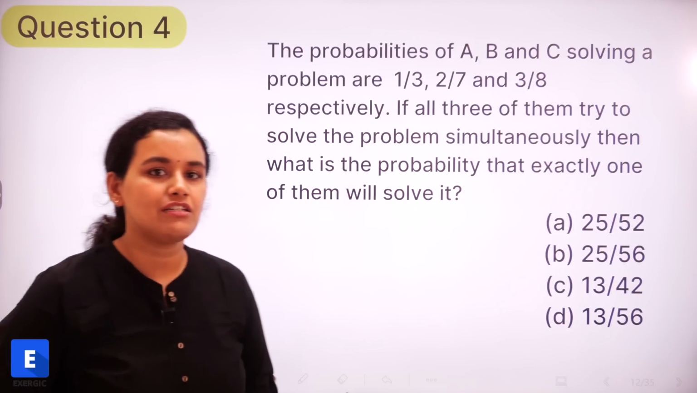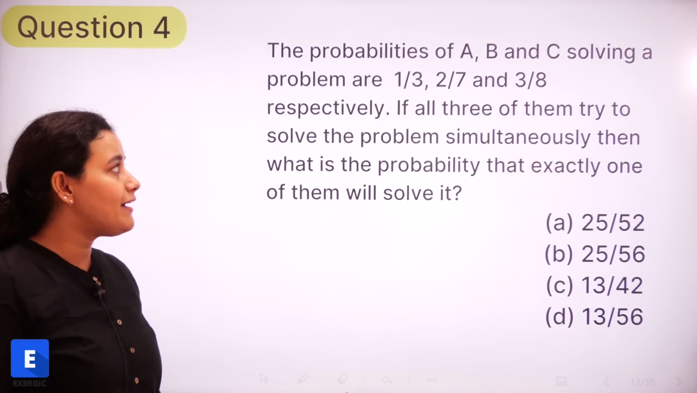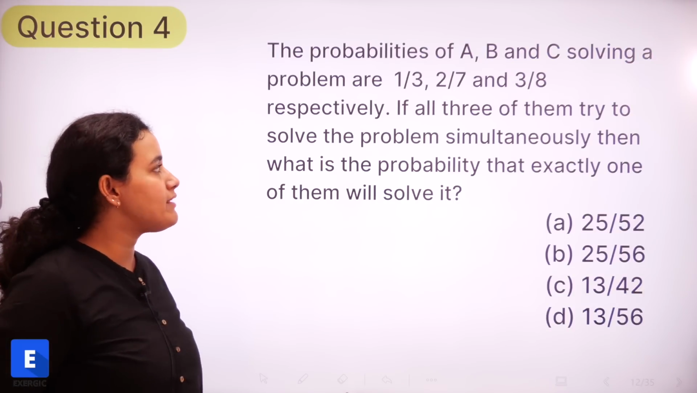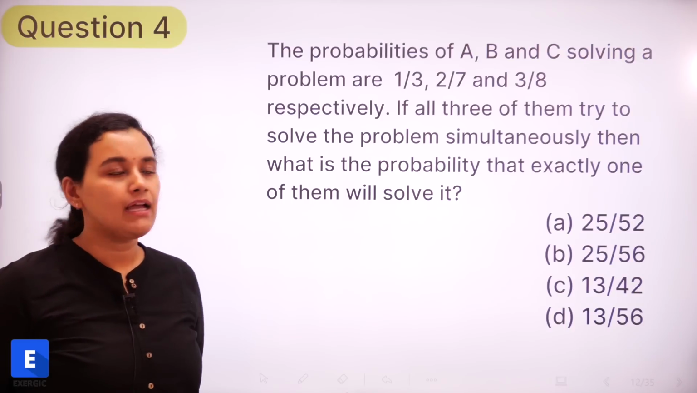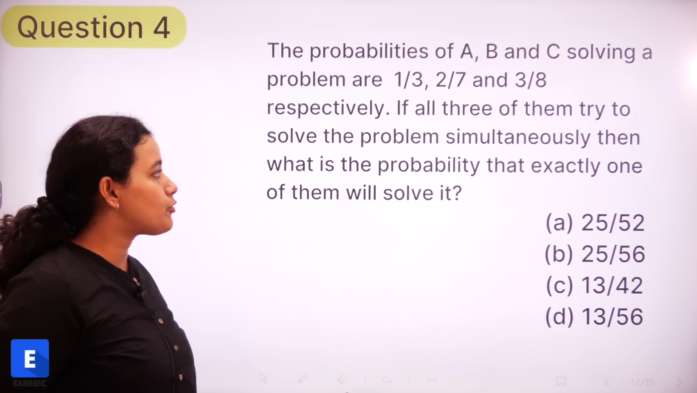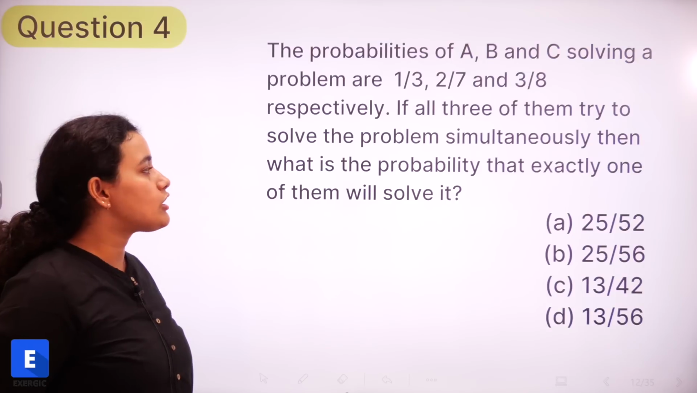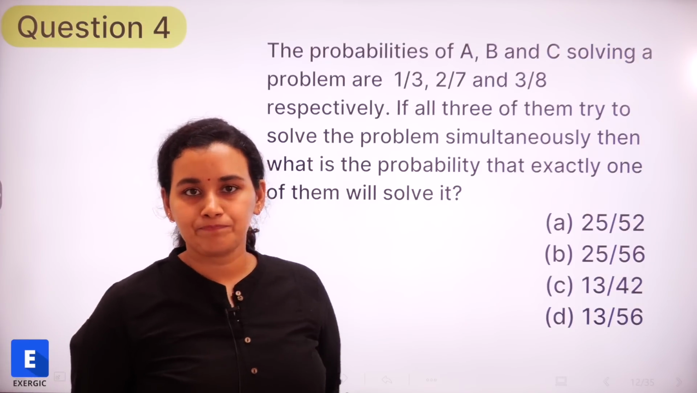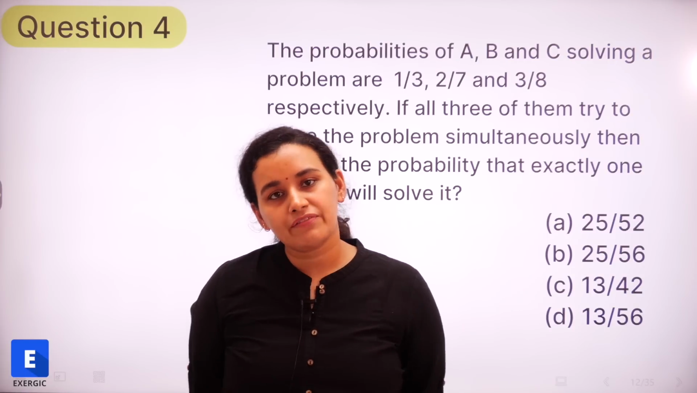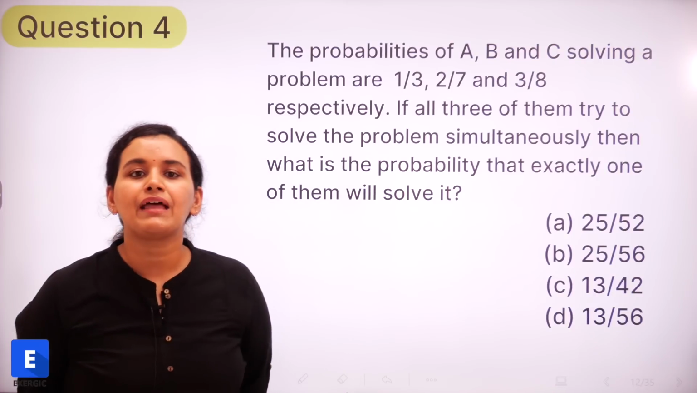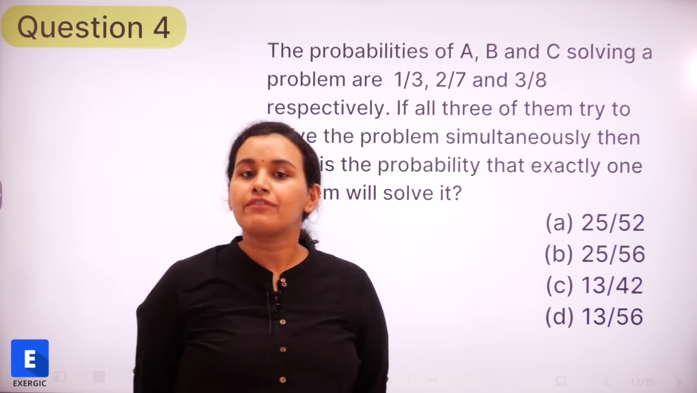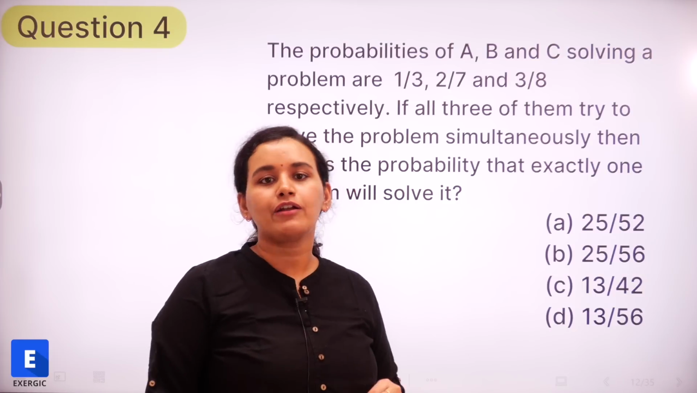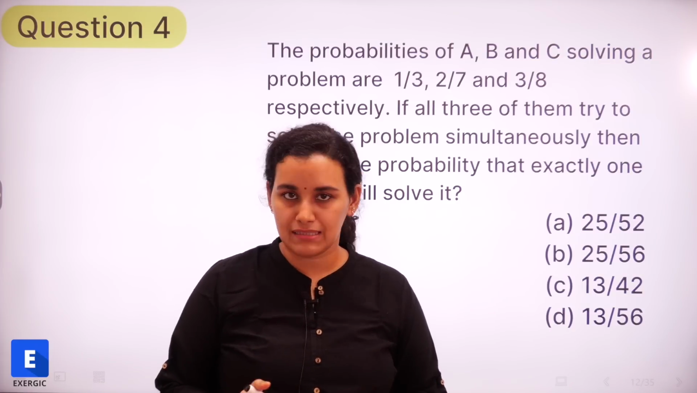So the first question for today's video: the probabilities of A, B and C solving a problem are 1 by 3, 2 by 7 and 3 by 8 respectively. If all three of them try to solve the problem simultaneously, then what is the probability that exactly one of them is going to solve it? Right? So please pause the video, give the question a try, and once you have given it an honest attempt, 100%, then you can play the video and cross check with the solution that we discuss.